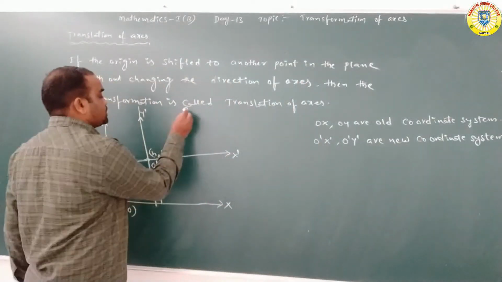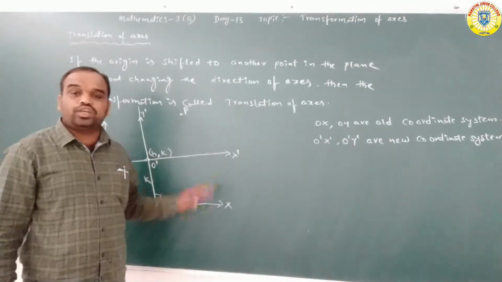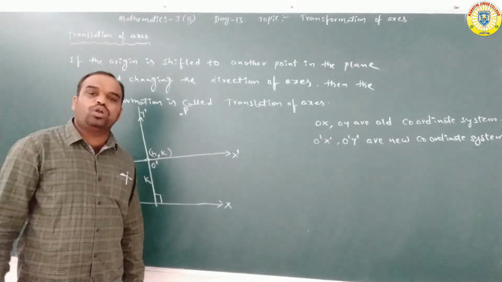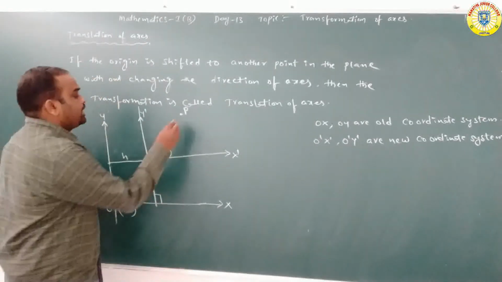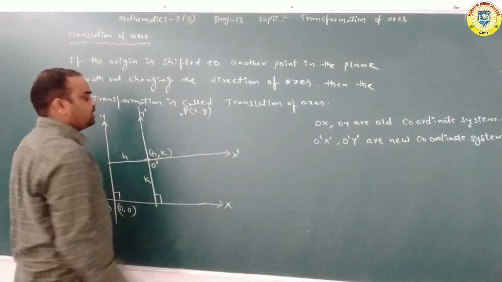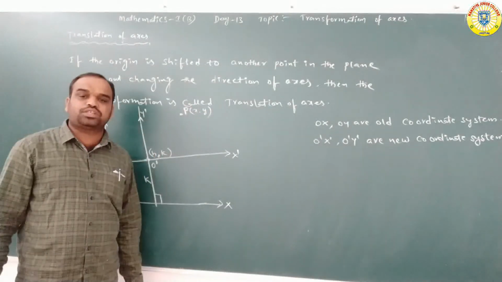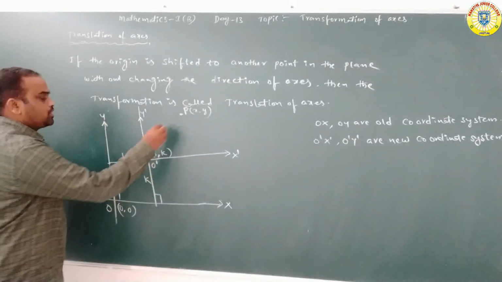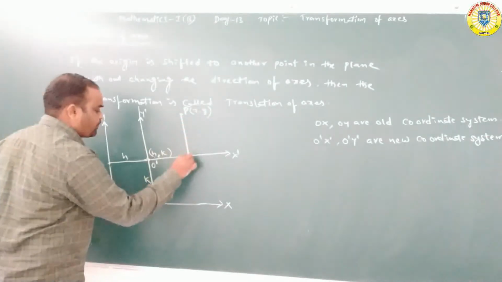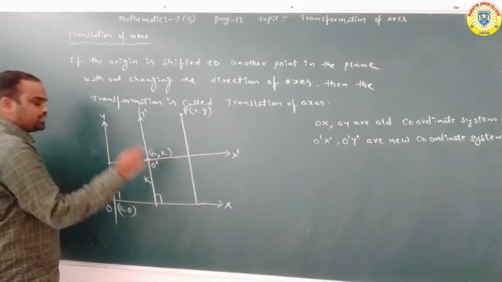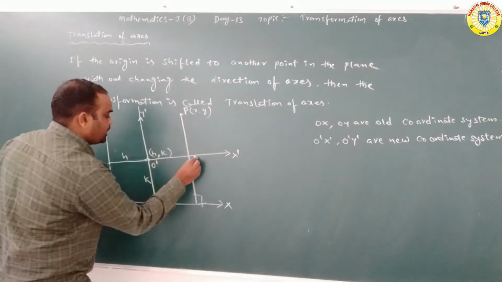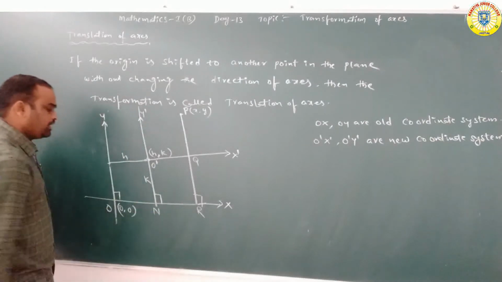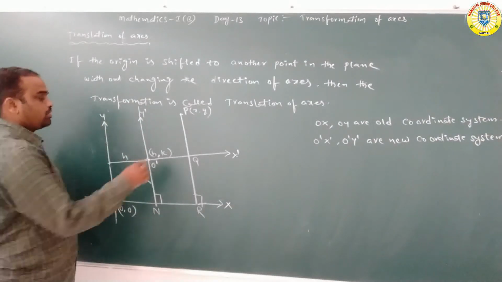So in this plane we are denoting one point. Every point has two coordinates, one with reference to the new system and one with reference to the old system. Here we write the coordinates of P as X, Y with reference to the old system. P is at a perpendicular distance from the Y axis. Here we are taking Q, this is R, and here N we are writing. So observe this one.